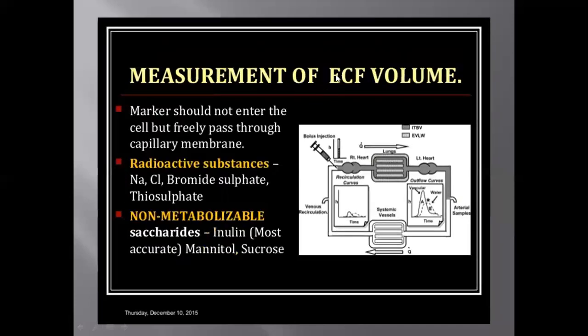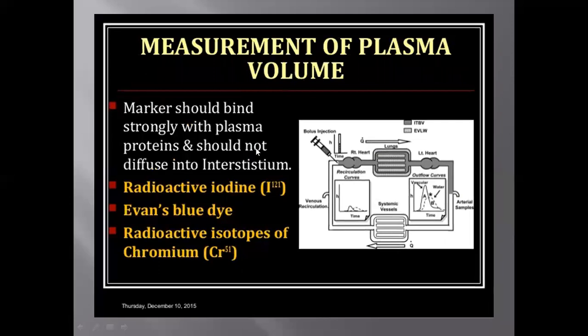How to measure ECF volume? The marker should not enter the cell but freely pass through the capillary membrane. The radioactive substances like NaCl, bromide, sulfate, thiosulfate are used, and non-metabolizable are saccharides, inulin, mannitol, sucrose. How to measure plasma volume? The marker should bind strongly with plasma proteins and should not diffuse into the interstitium. They can be Evans blue dye, radioactive isotopes of chromium.